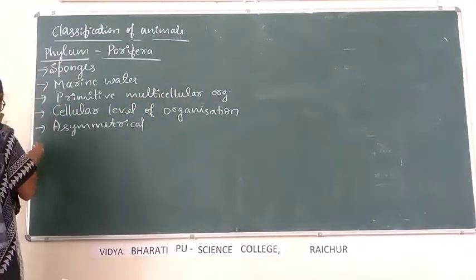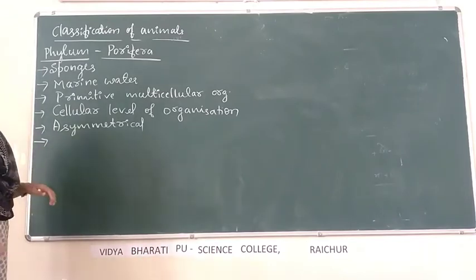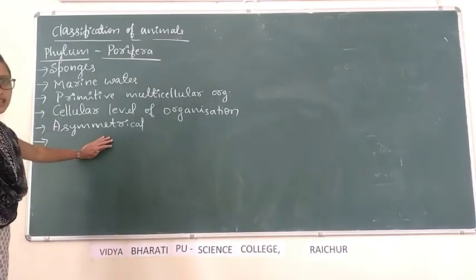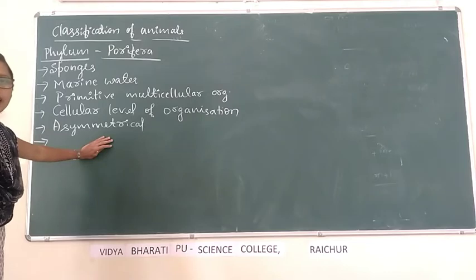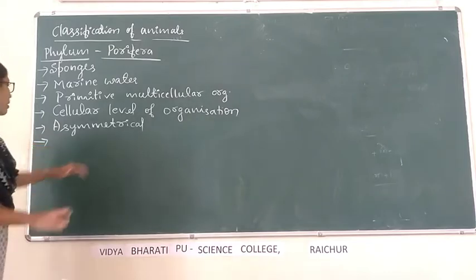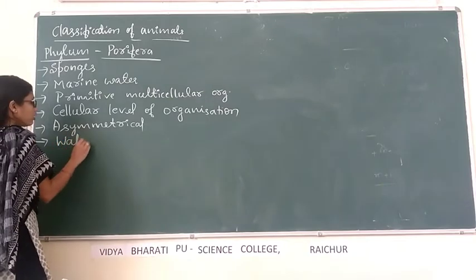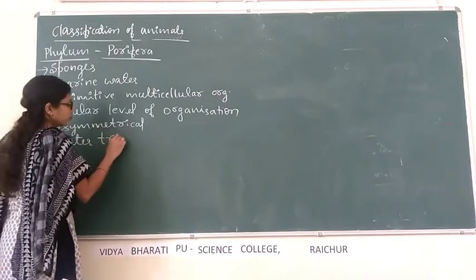The important or unique characteristic feature of phylum Porifera is the presence of a water transport system.